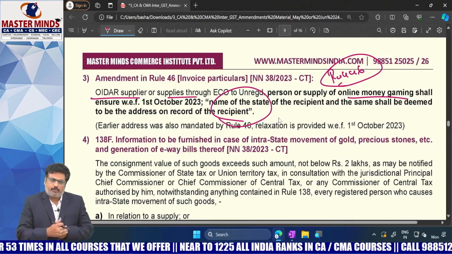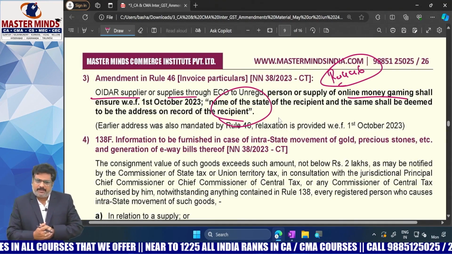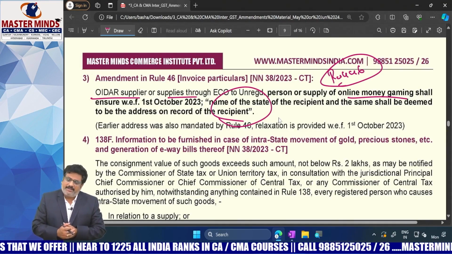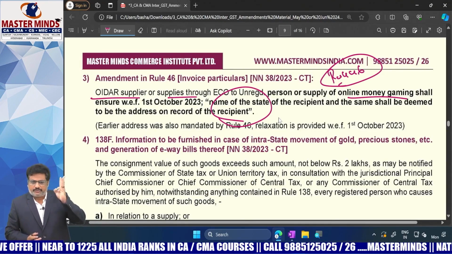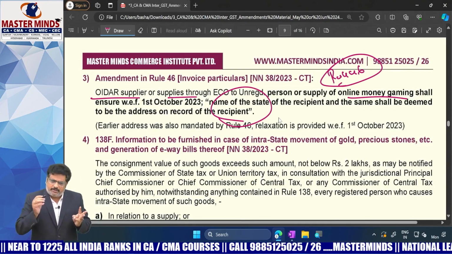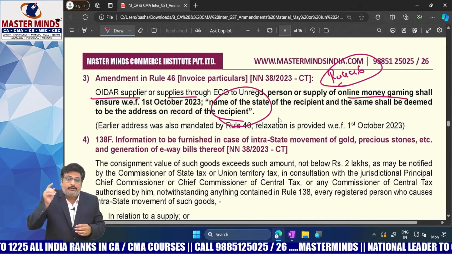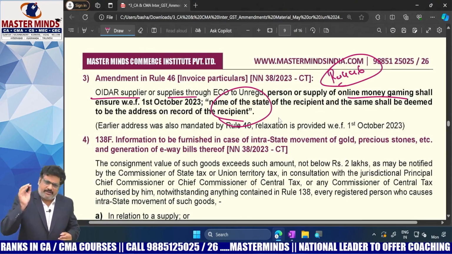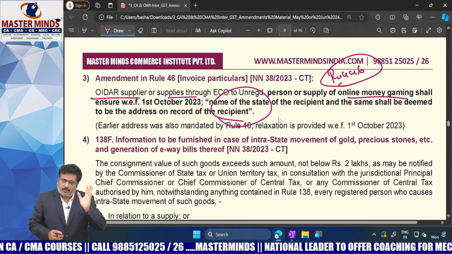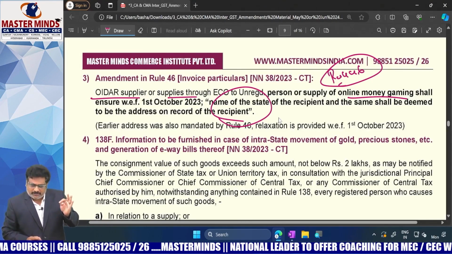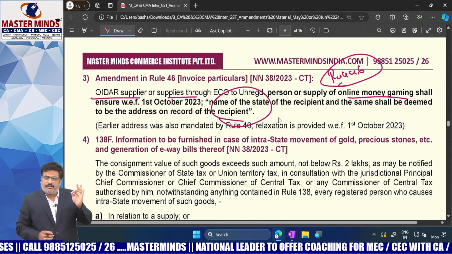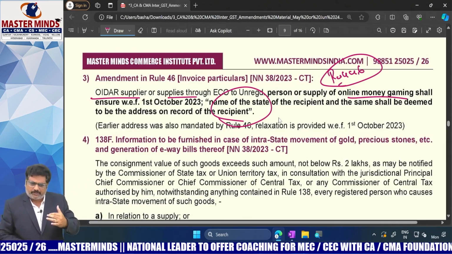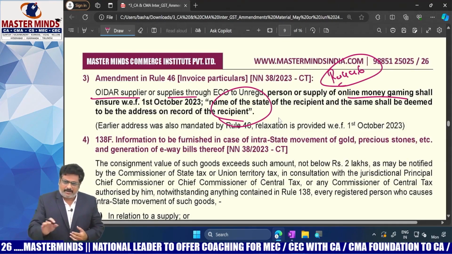But with respect to these three, OIDR services, supplies through ECO, and online money gaming services, even though the value is less than 50,000 rupees, the name of the state is mandatory, not the total address.